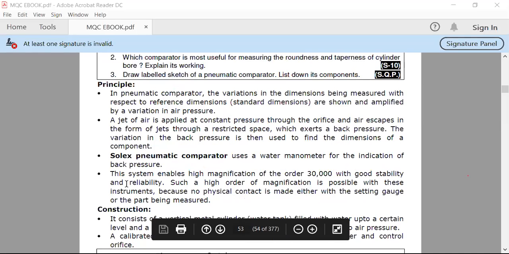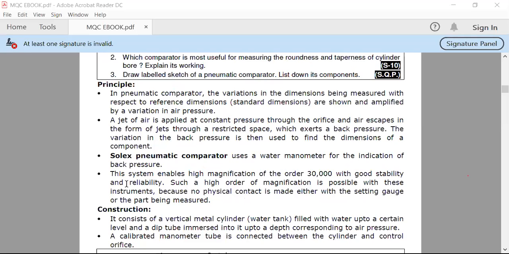The results are very stable and reliable, so Solex comparators are much costlier than mechanical comparators. Let us see how they work.